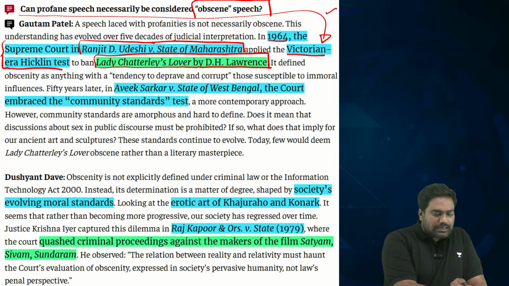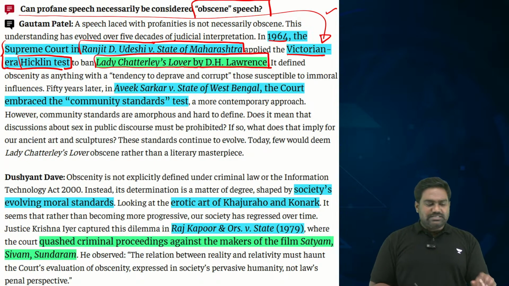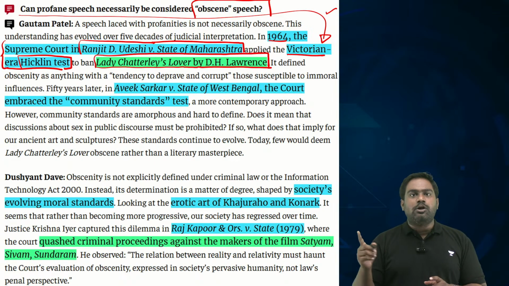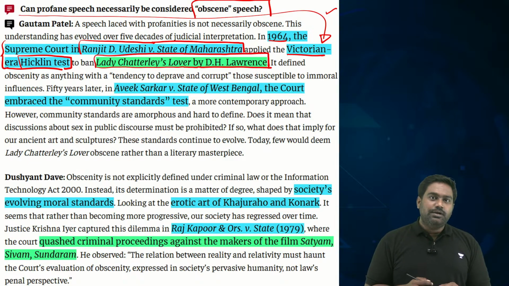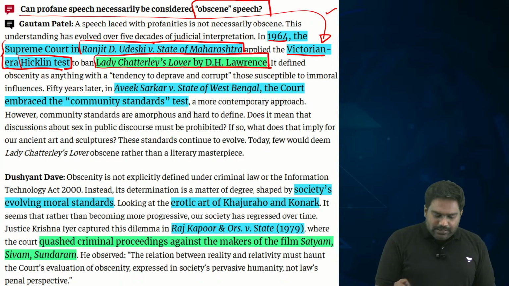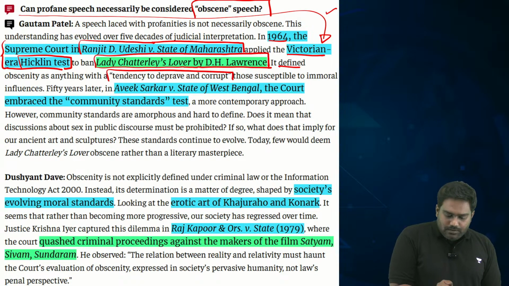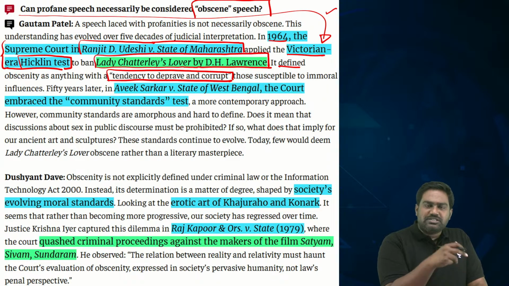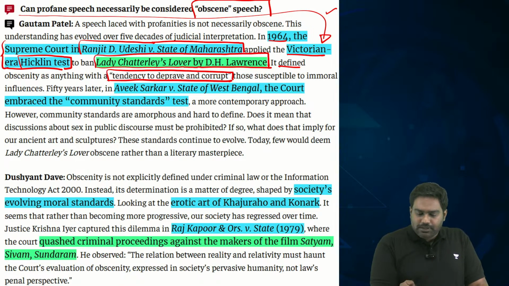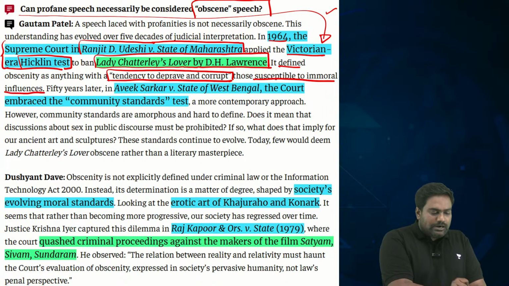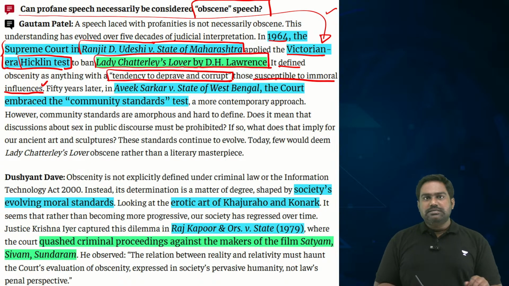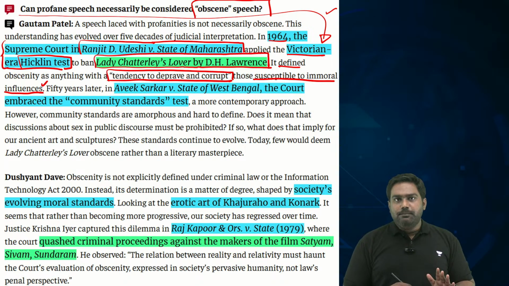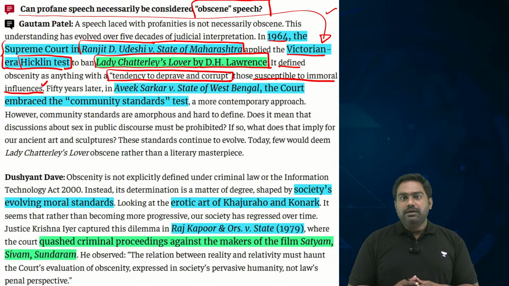the Victorian era Hicklin test. What is this Hicklin test? It's of colonial origin, from colonial jurisprudence. According to the Hicklin test, if some content can push the society towards depravity, make the society corrupt, make the society fall under immoral influences, then such content can be banned by the state, by the law.